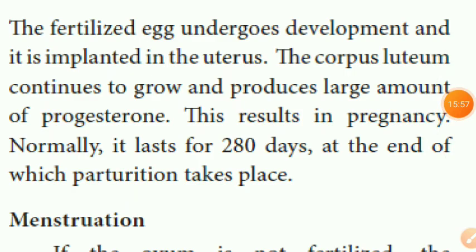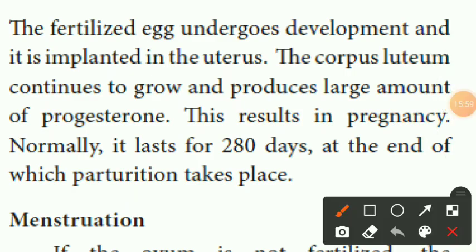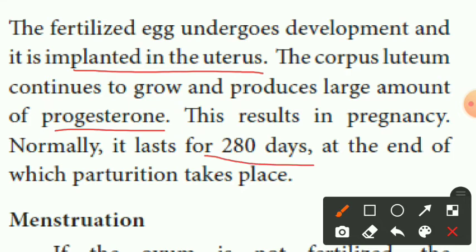The fertilized egg undergoes development and is implanted in the uterus. The corpus luteum continues to grow and produces a large amount of progesterone, which is a female reproductive hormone. This results in pregnancy. Normally it lasts for 280 days. How long is the pregnancy period? 280 days.